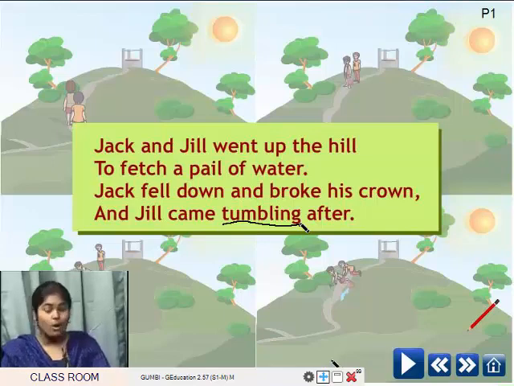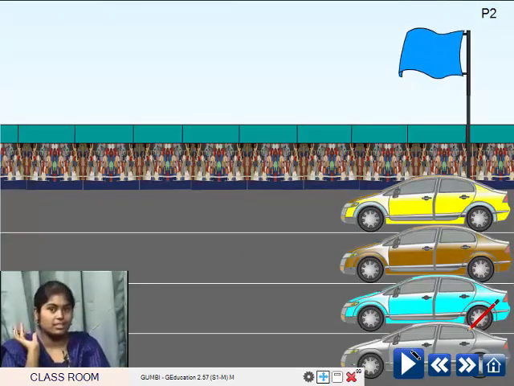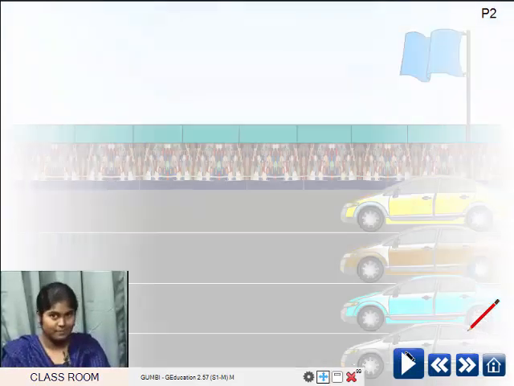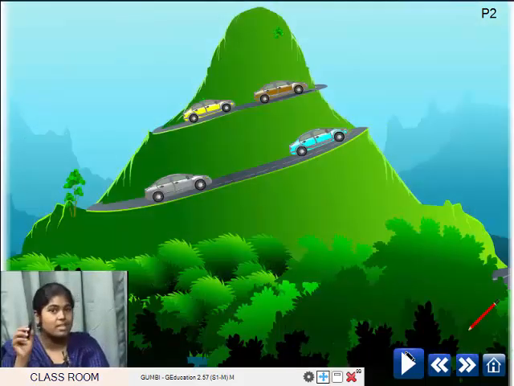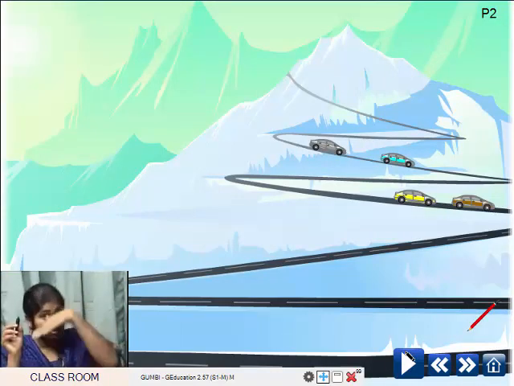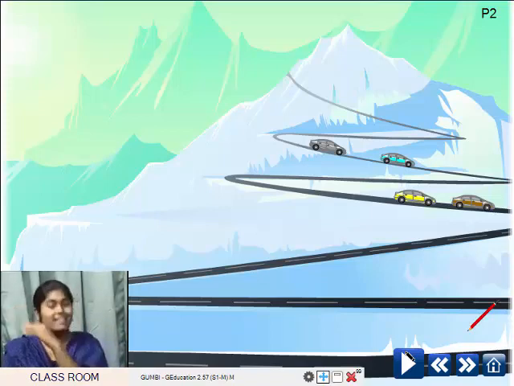Good. Now, I'll take you to a race. Okay? Look children, there you can find many cars, right? And they are on the track. Now, let's see. What you can see here, they are going up the hill and now they're coming down the hill. Oh, so it's a car race. And the cars went up the hill and came back down the hill on the other side.